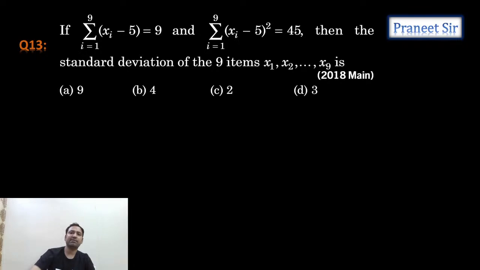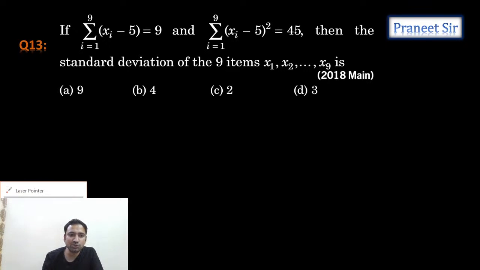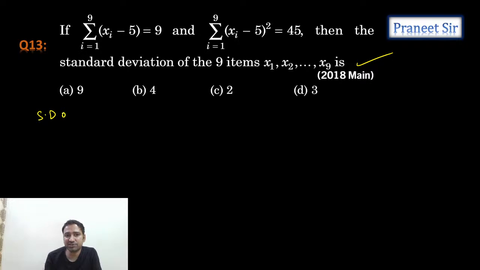Yeah, this is the next question we have, a 2018 question. Sigma xi minus 5 he gave, sigma xi minus 5 whole square he gave, then the standard deviation of 9 observations. Guys, this problem is very, very important, because in 2020 this model had at least 3 questions come, 3 or 4 questions, okay, right? So what he is asking is the standard deviation of x1, x2, so on up to x9.